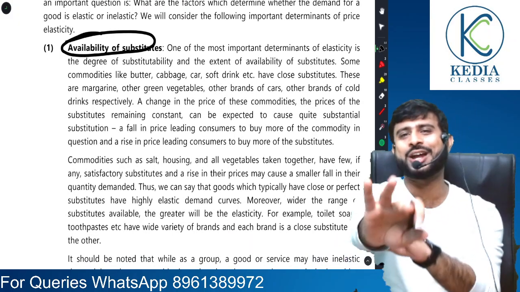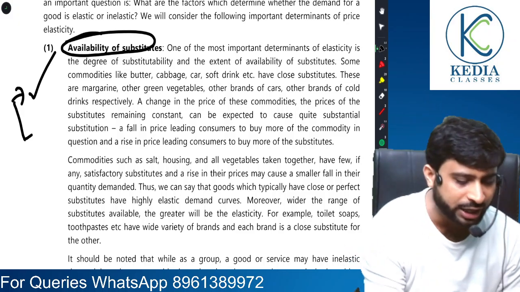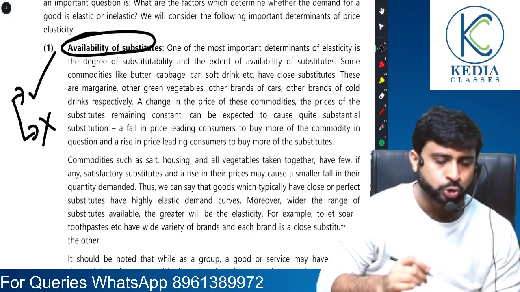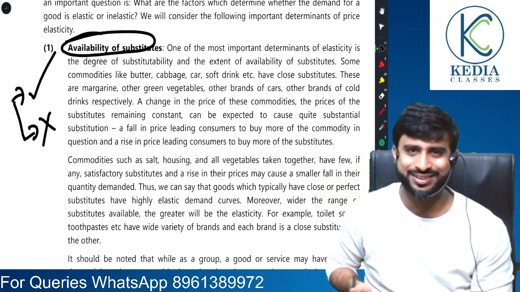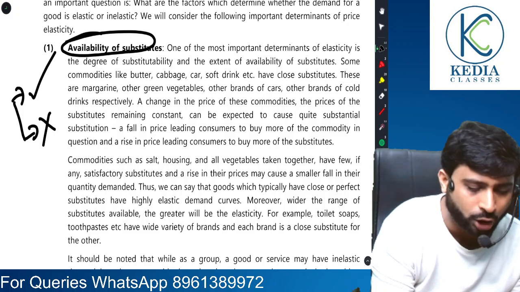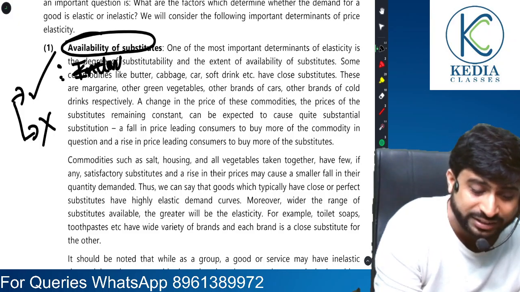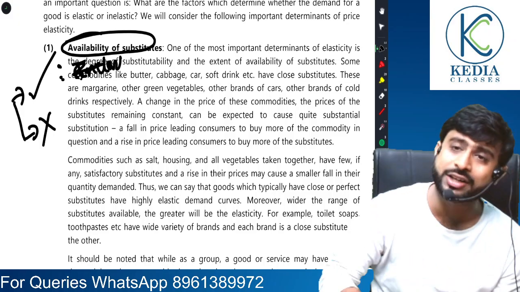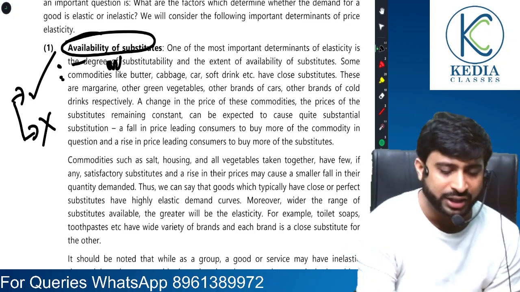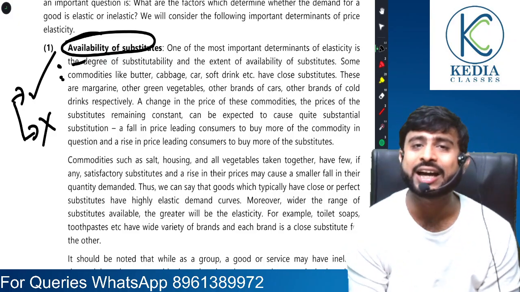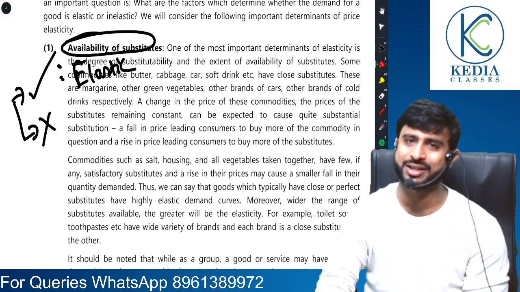Availability of substitutes. Pay attention. There can be two cases: where substitutes are available and where substitutes are not available. For a product that I am selling, if substitutes are available, then demand will be what? Remember, here the consumer can show attitude. So the demand is going to be elastic in nature. Why? Because even if one producer is selling at a higher price, the consumer can definitely shift to another producer. So it is the case of elastic demand.